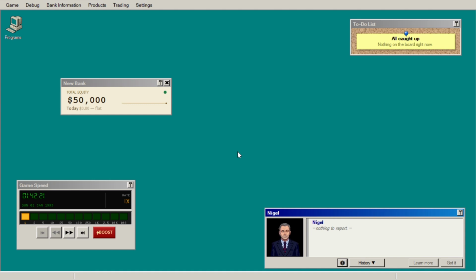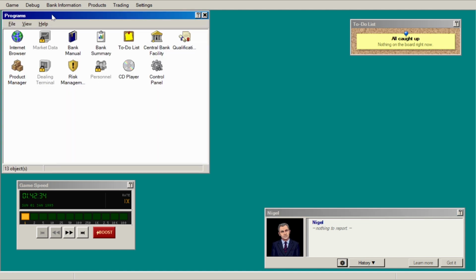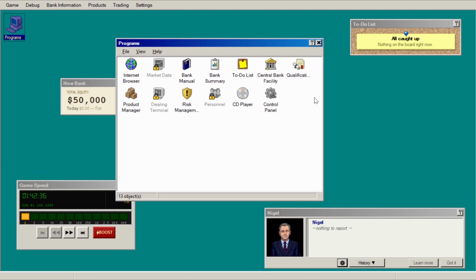So I'll quickly demonstrate just a couple of the basics of what you do in this game, and then in subsequent videos I'll go through many more of the features individually. You have your programs icon here, which is a little bit like My Computer, and this gives you access to a lot of the different components of the bank. I'm not going to go through many of these right now, but I'll just demonstrate the sort of thing you can do when you run your bank.